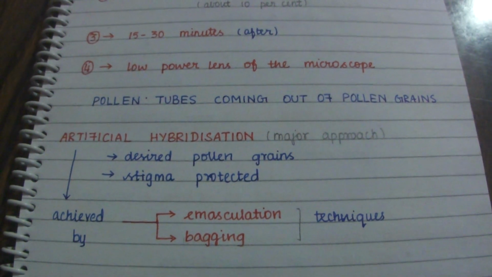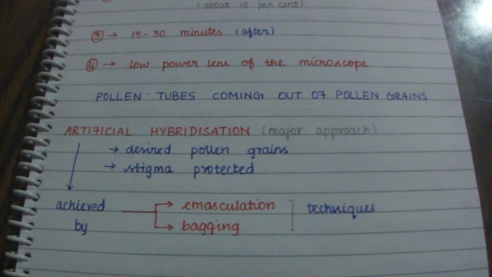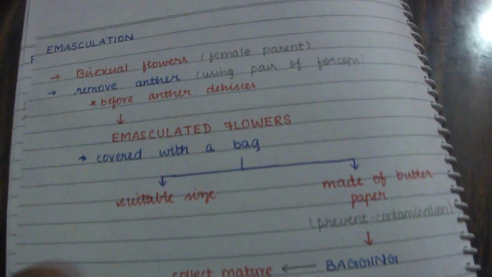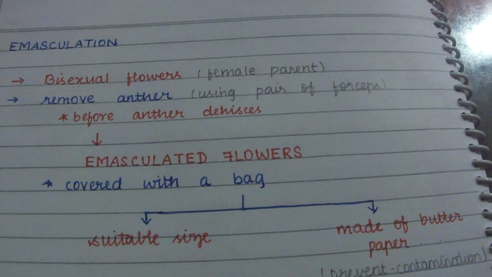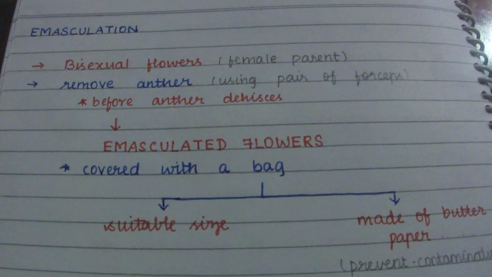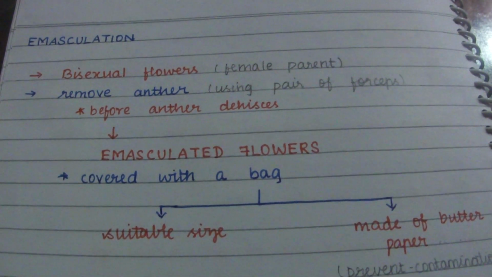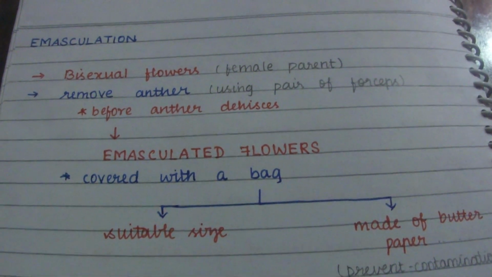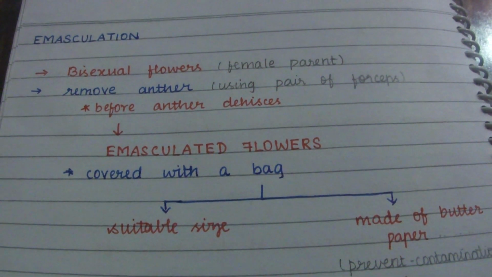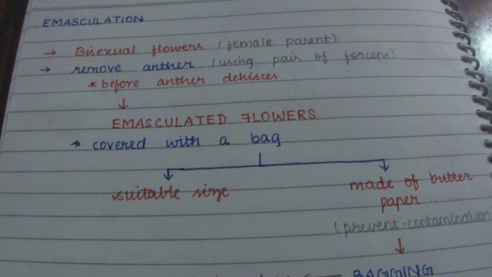So this artificial hybridization is achieved by two techniques. The first one is emasculation and the second is the bagging technique. So what is emasculation? If you take a female flower from the female parent, and it is a bisexual flower, as we discussed earlier, we remove the anthers using a pair of forceps. This removal has to take place before the anther dehisces. After removal of the anthers, it becomes an emasculated flower.